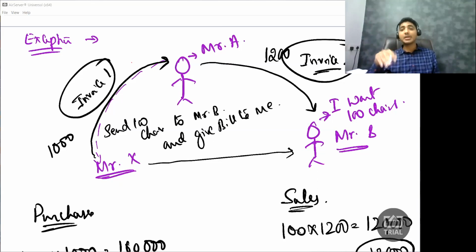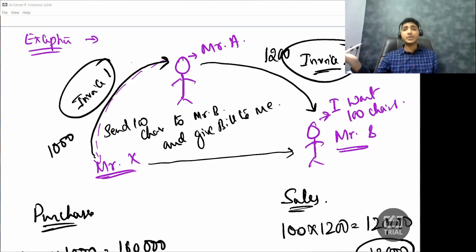So now can I claim the credit? Yes. Why? Because I have the invoice with me, it is assumed that I received the goods, and let us assume that he has paid the GST. The fourth condition is I will file my GST return. I can claim the credit. The same thing applies to services as well. I am the middle person, making somebody give service directly to somebody else. I am not actually receiving the service, but it is assumed that I received the service.